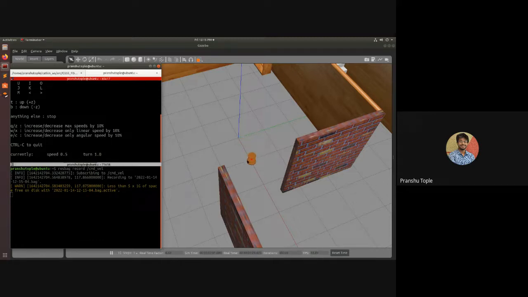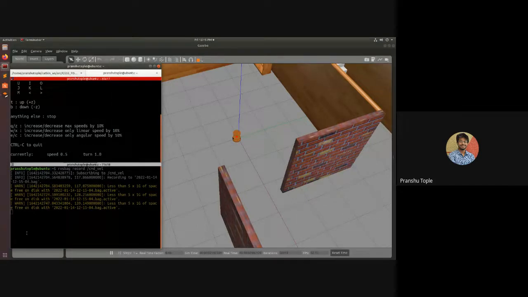So I'm moving the robot like this. Everything I'm doing with the robot is being recorded. Instead of a square, now we have made a triangle. That's completely okay, but it's a 90-degree triangle, and after this we'll get back to the home location and point in the straight direction.